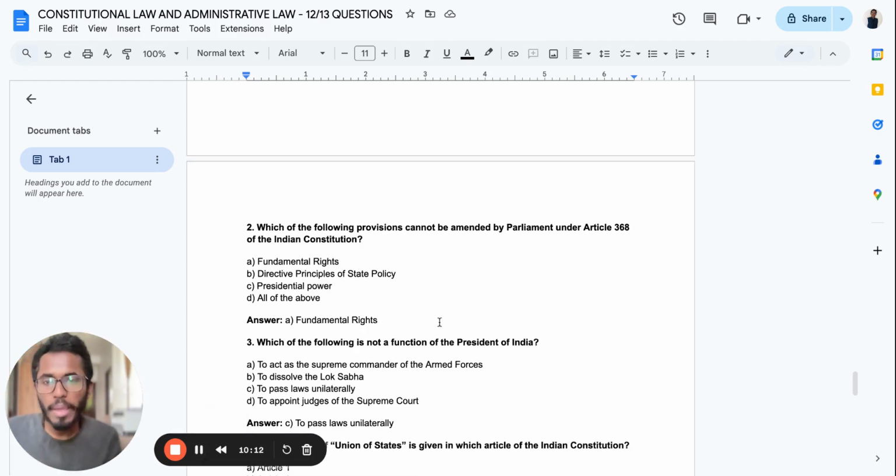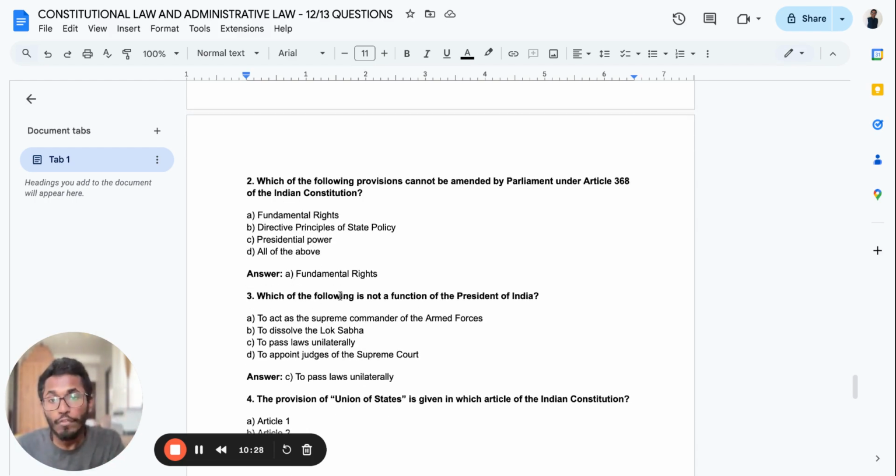Okay. The next question would be about which of the following provisions cannot be amended by the Parliament under Article 368 of the Indian Constitution? Fundamental rights, DPSP, presidential power, all of the above. The answer is fundamental rights, irrespective. You cannot be changing it.